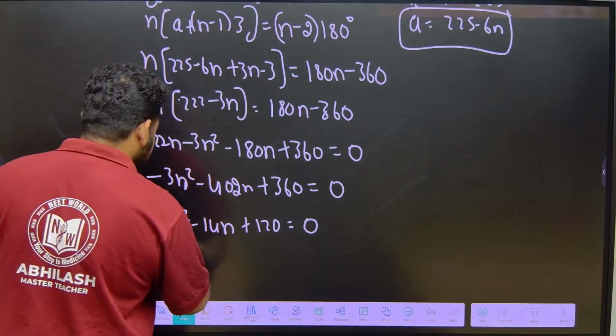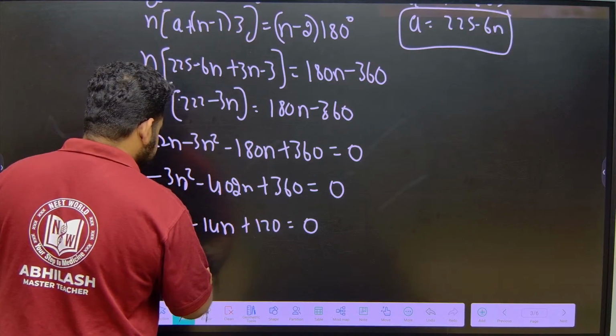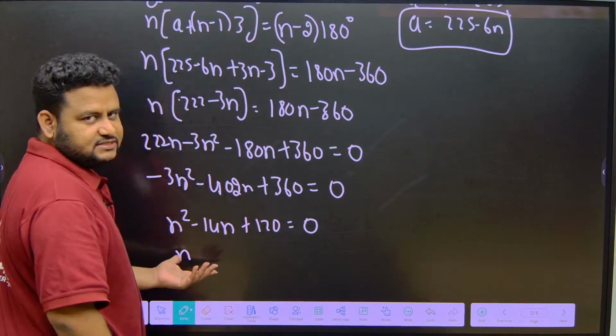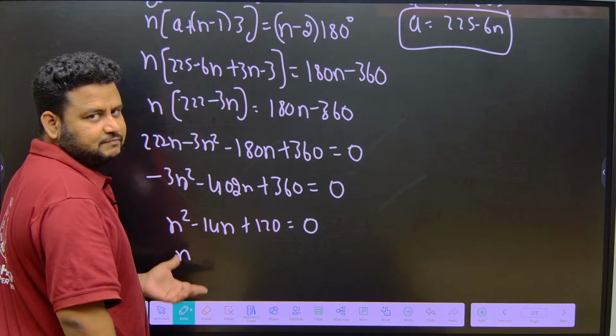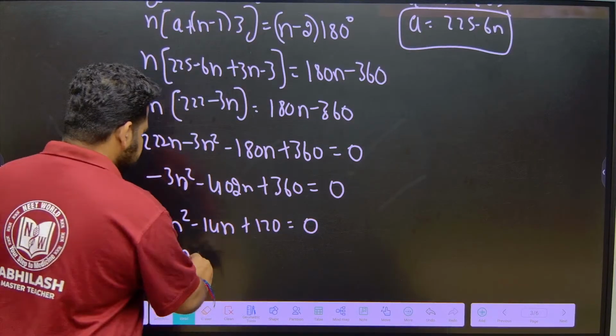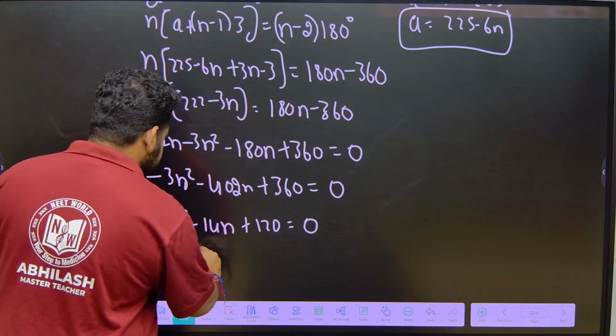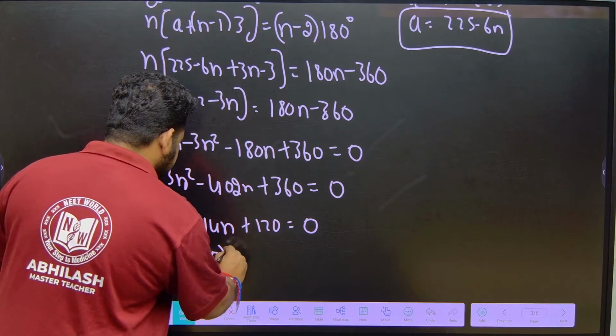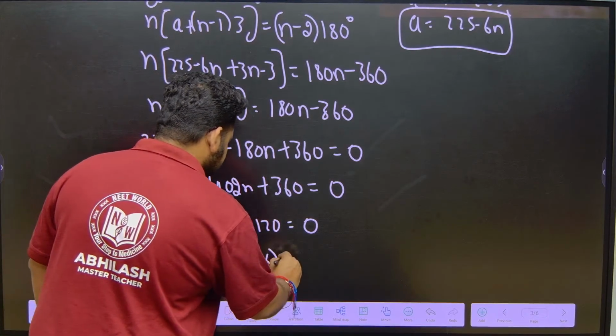Now what can I do? If I factorize this by splitting the middle term, solving the quadratic equation, I will get n minus 20 and n plus 6 is equal to 0.